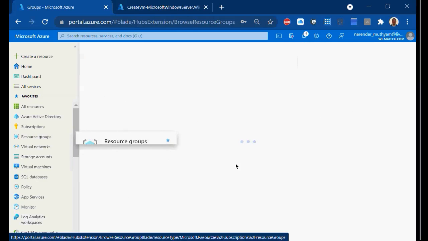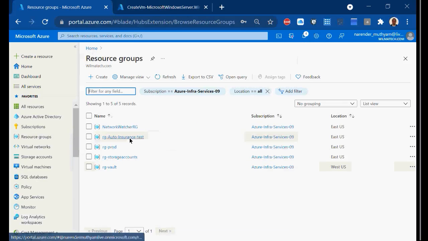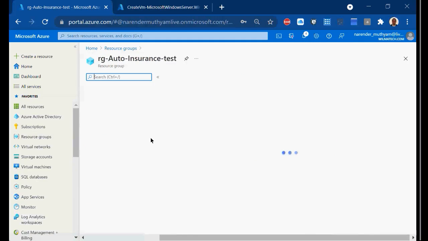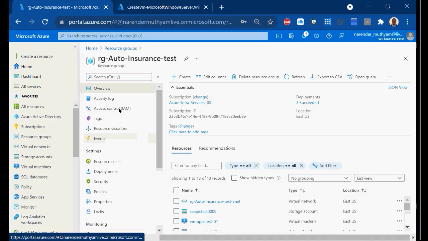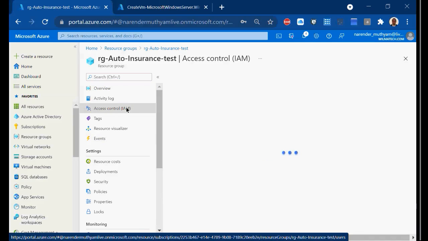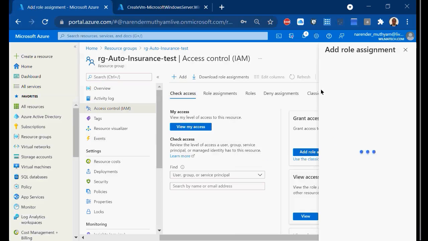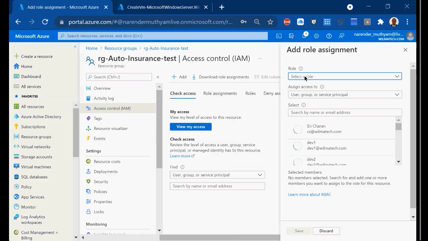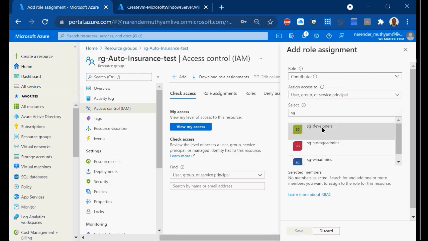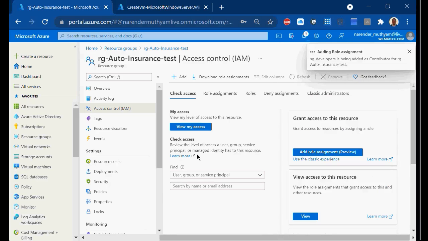For this group I will give access on the resource group. So for this resource group, I am giving access to the security group. I'll go to IAM, what we call RBAC roles, and these users should have the ability to read, write, execute, and delete. I'll say add role assignment, and in here I will select the contributor role. Contributor role, whom do you want to give it to? SG developers, and save it. That's it.